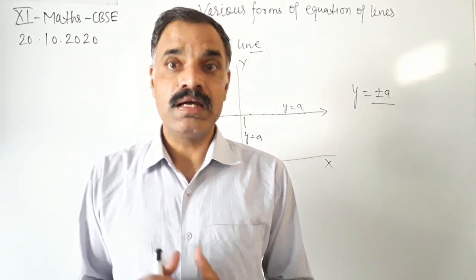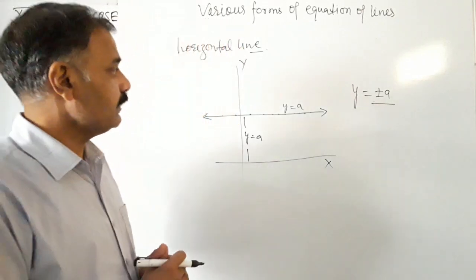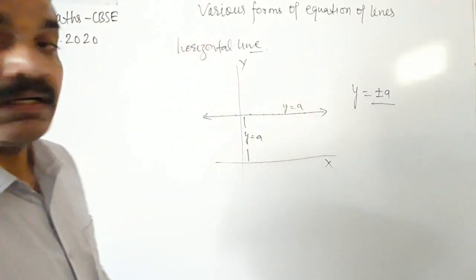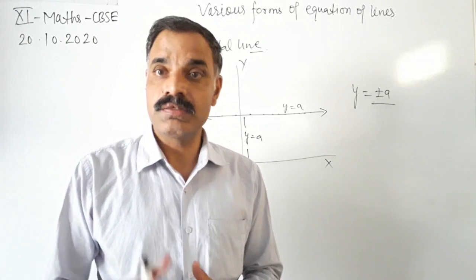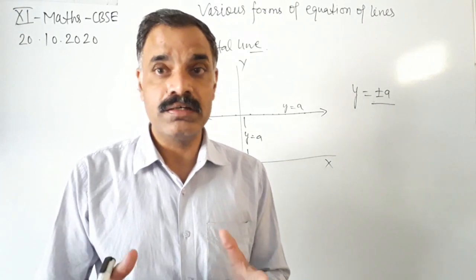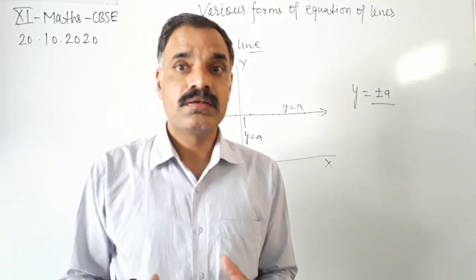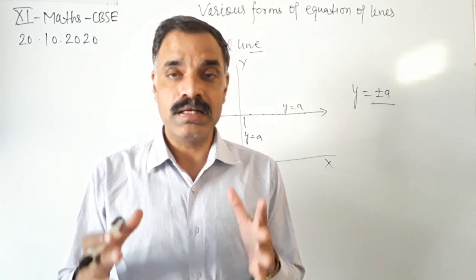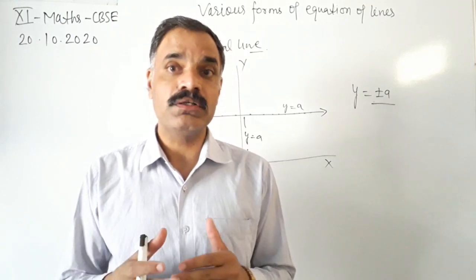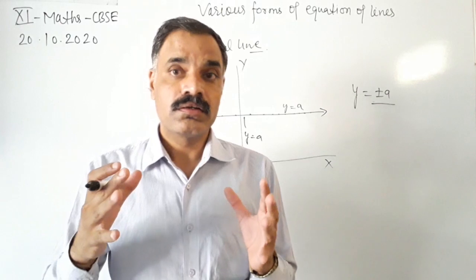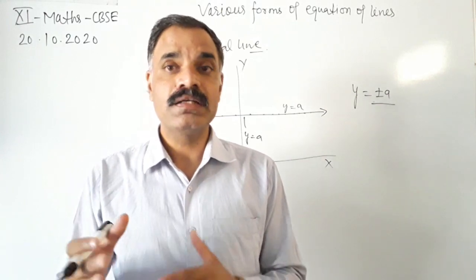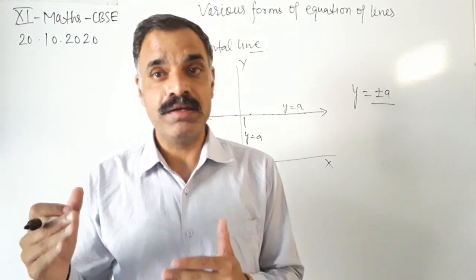Now the vertical line. We know that a vertical line is parallel to the y-axis, and at every point of the vertical line, the abscissa is always the same, meaning the x coordinate is always the same.